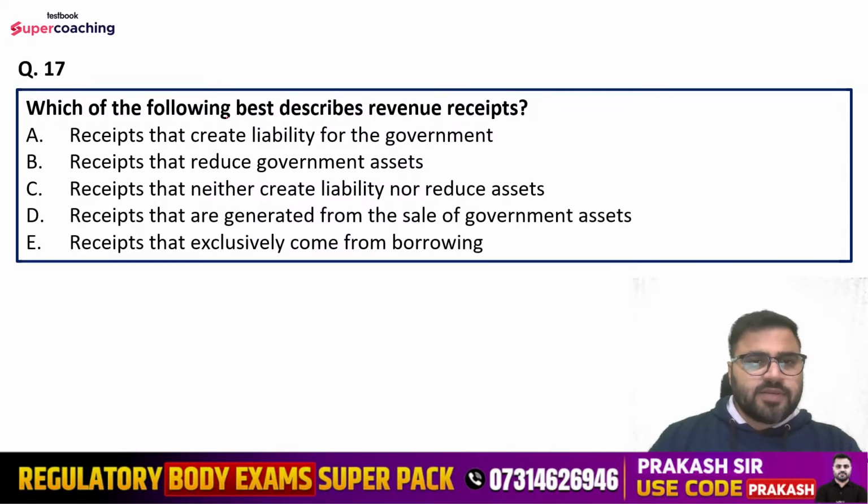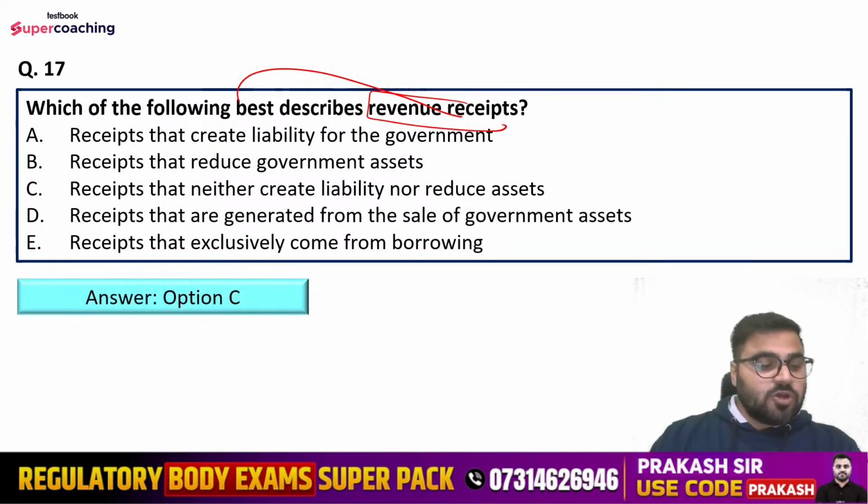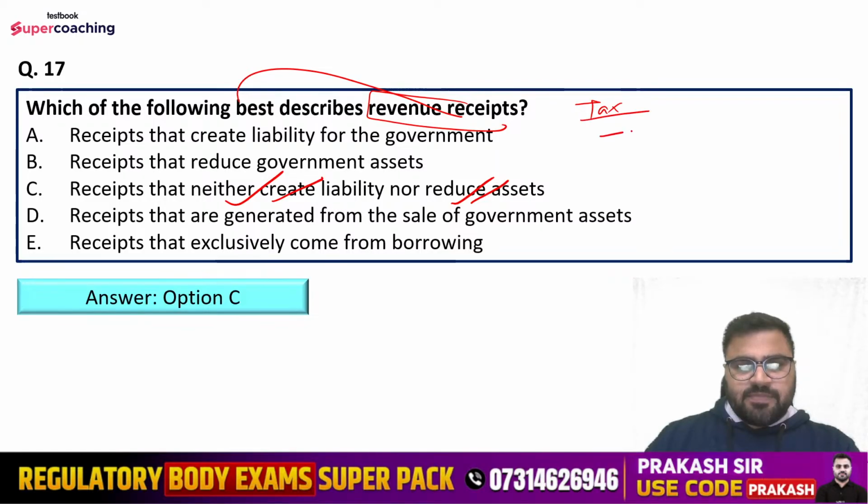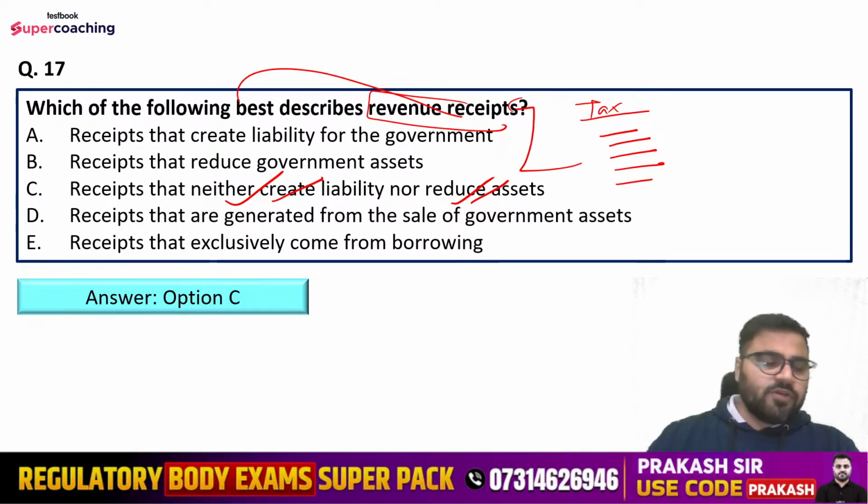Tell me, guys, we are talking about the revenue receipts. What is the right explanation here? Right answer is option number C, that is receipts that neither create liability nor reduce assets. Like for example, you can say the income tax, right, excise duty, then interest, then further you can say profit, dividend. They all are the example of revenue receipts because these kind of receipts neither create liability nor reduce assets.